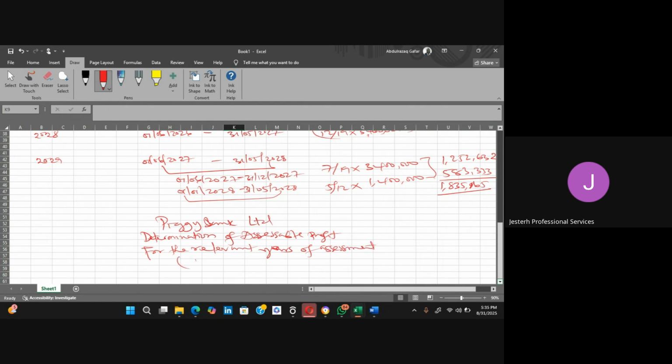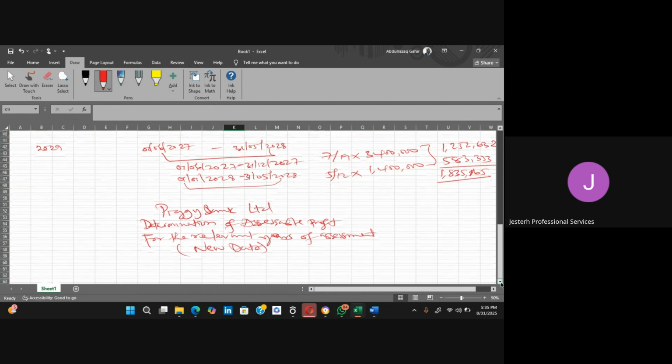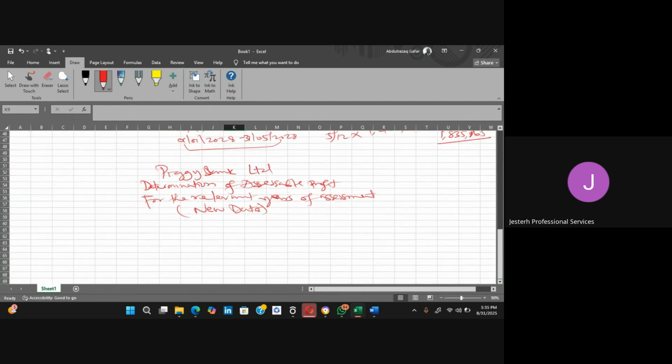So we now use this one, which is new dates, right? So if this is the new date, we also have year of assessments. We have the basis period.